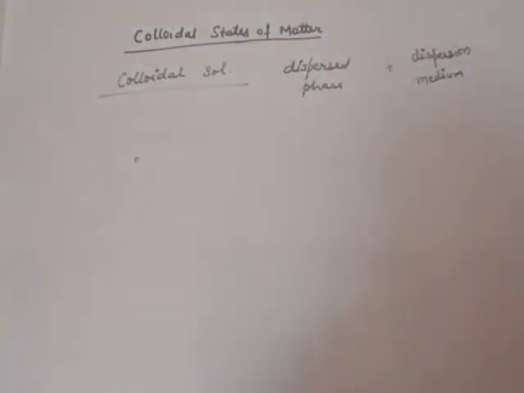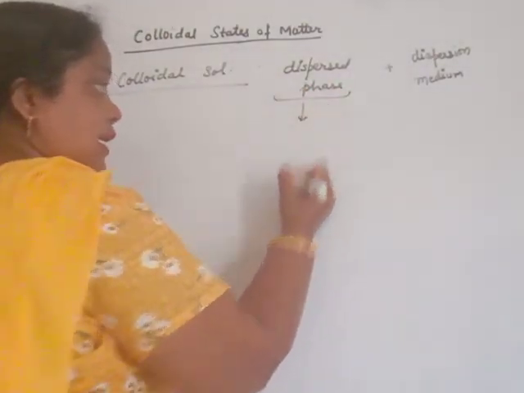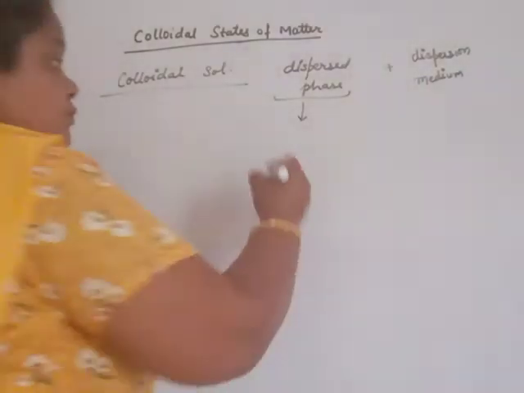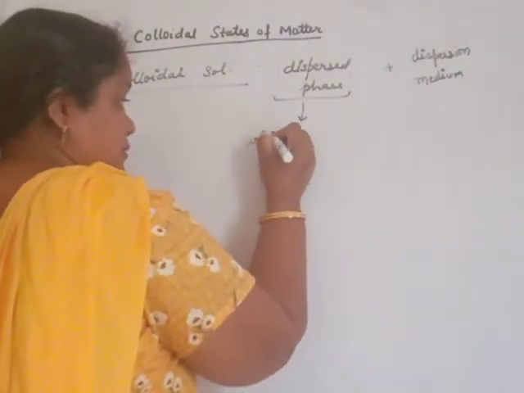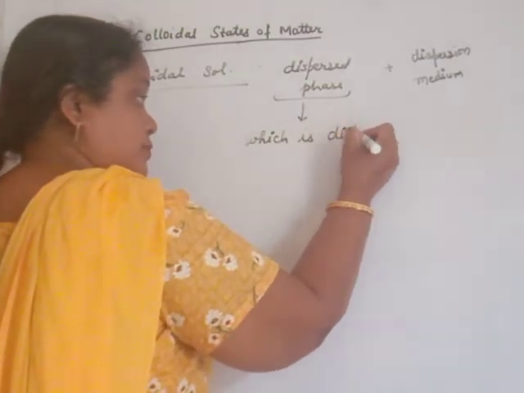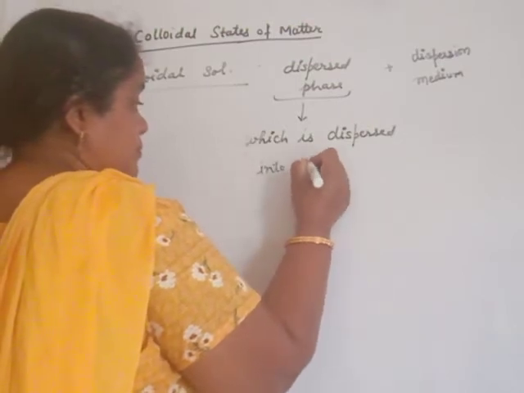What is solute? Solute is the substance which is dissolved and used in less quantity. In the same way, the dispersed phase is the substance which is dispersed into the dispersion medium.